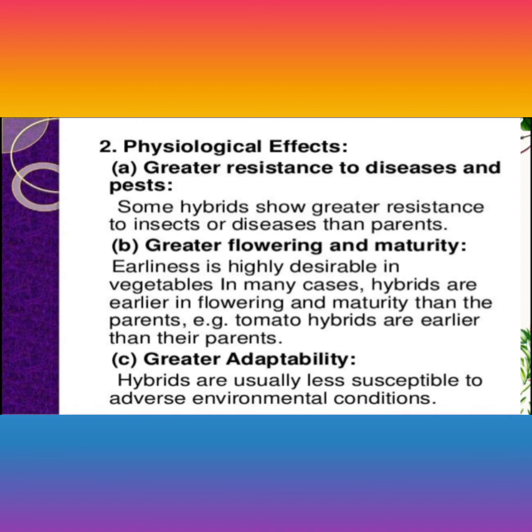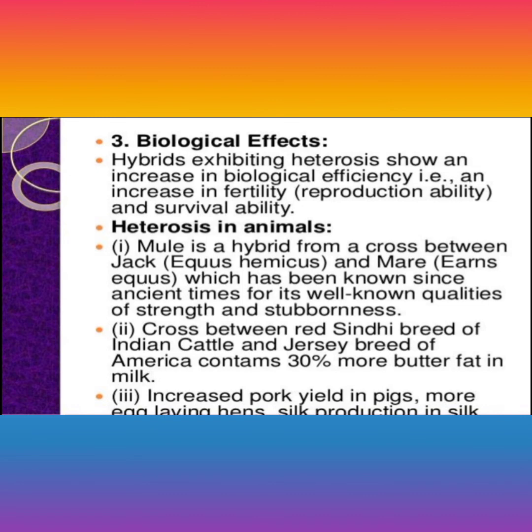For example, tomato hybrids are earlier than their parents. Greater adaptability: hybrids are usually less susceptible to adverse environmental conditions. Then biological effects: hybrids exhibiting heterosis show increased biological efficiency, fertility, reproductive ability, and survival ability.